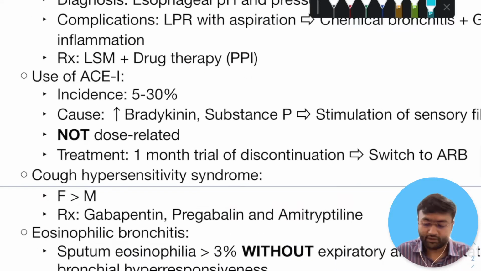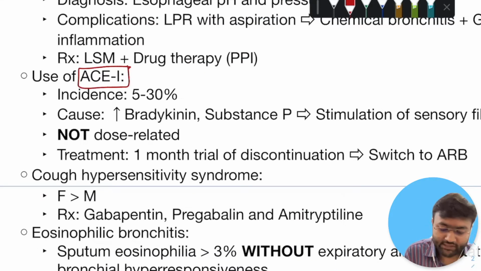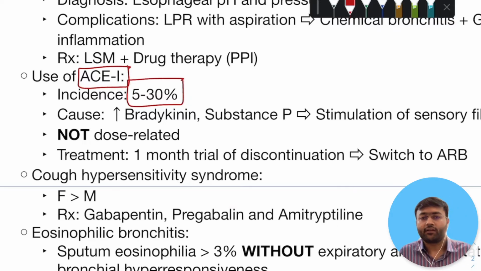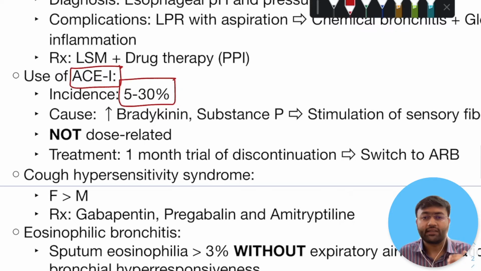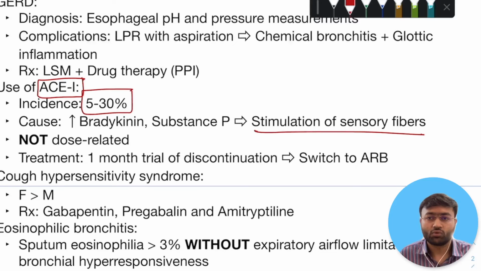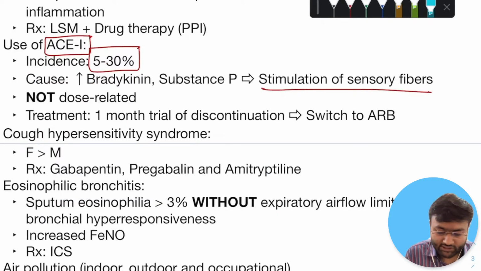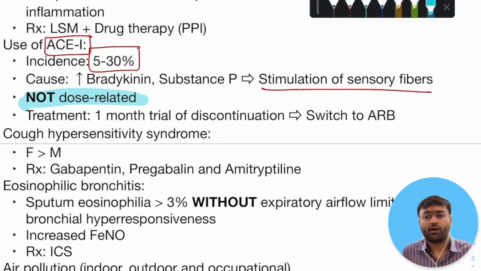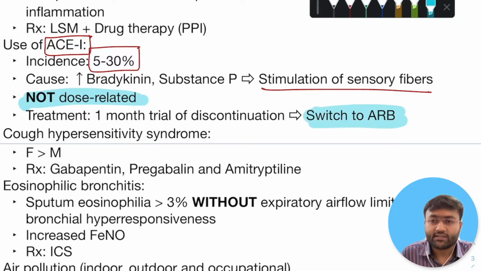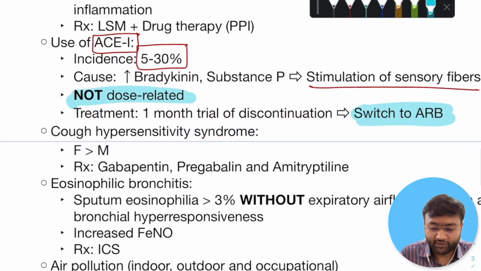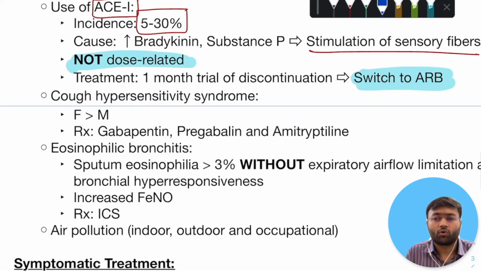For the condition of ACE inhibitors, remember the incidence is around 5 to 30%, and the cause is related to the increase in bradykinin and substance P, which are normally degraded by the ACE enzyme. So that will stimulate the sensory fibers and give rise to pathology. Now, this particular condition is not dose related, and you must put the patient on a 1 month trial of discontinuation before you confirm that this is the diagnosis in the patient. If this diagnosis is confirmed, you can switch the patient safely to ARBs, and that will be the treatment for this condition.